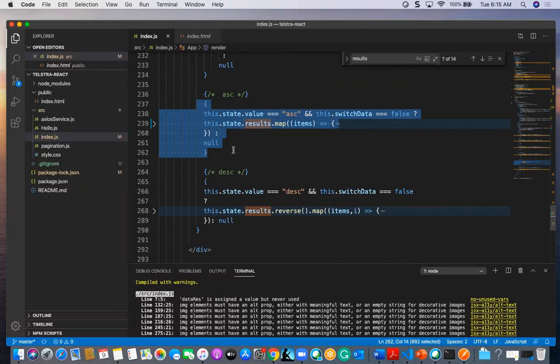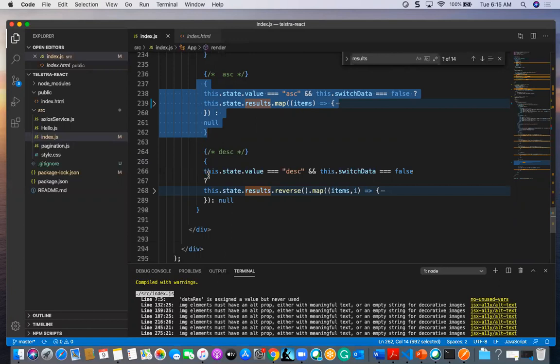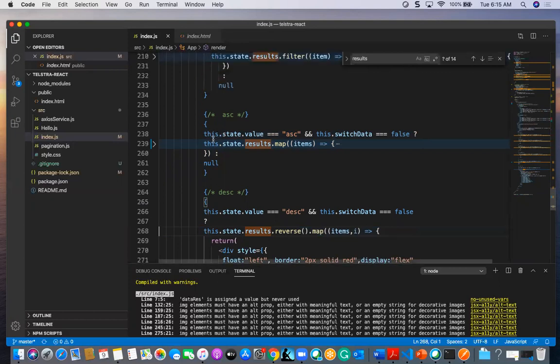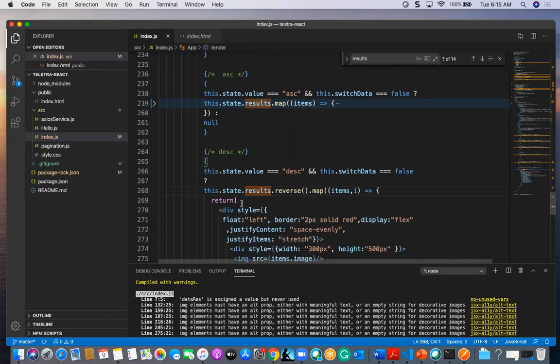The same logic we saw here is for ascending. Now I have done it for the descending. In the ascending, I have taken the direct map and results, I have this dot state dot map, and I have iterated. But for the descending, I have taken this dot state dot reverse.